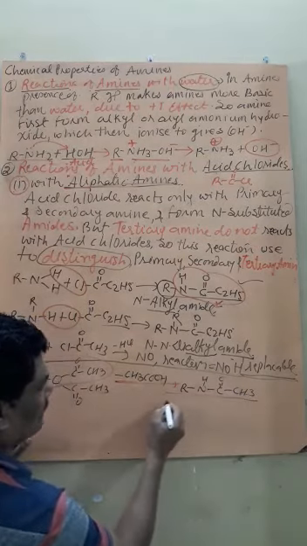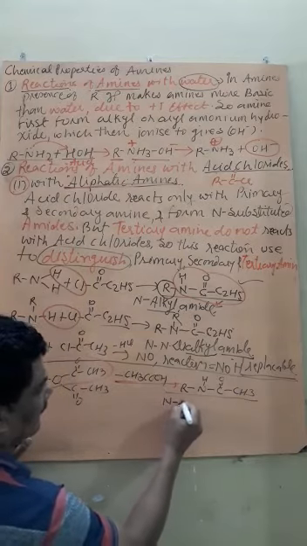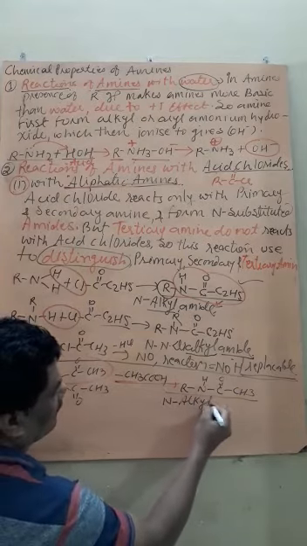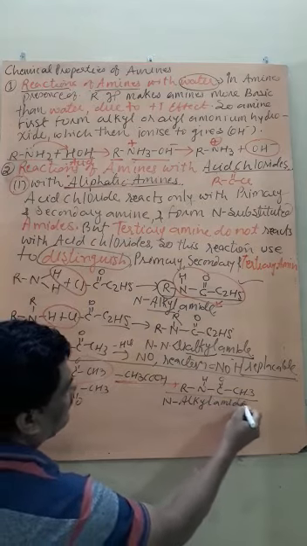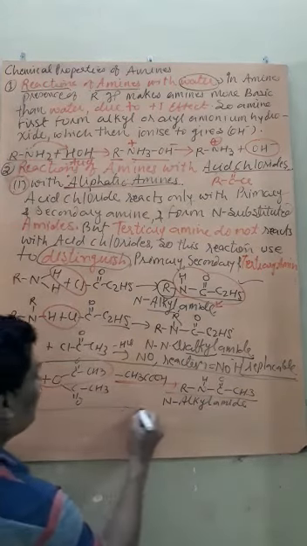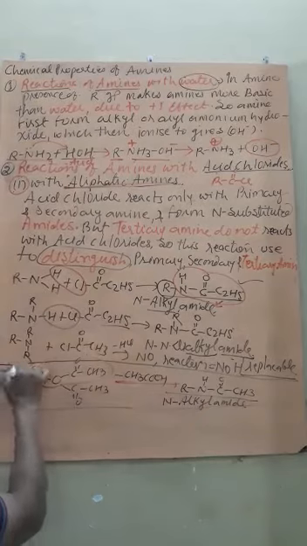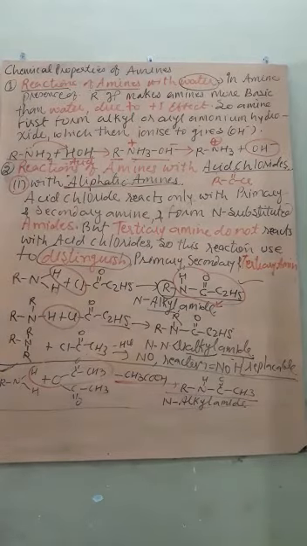Again this is called an N alkyl amide. The same reaction takes place with acetic anhydride. You can work on it as an assignment.